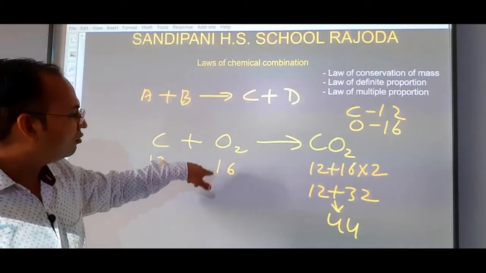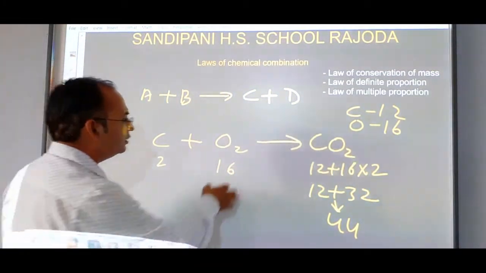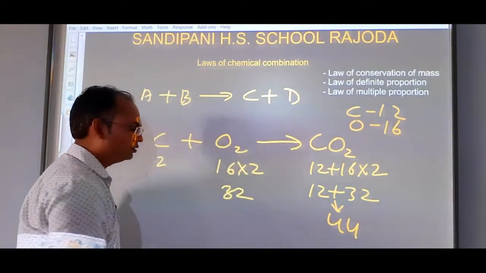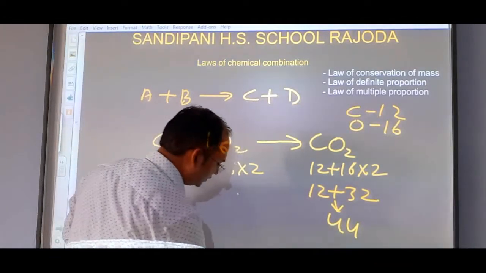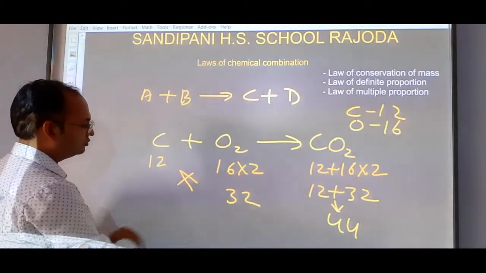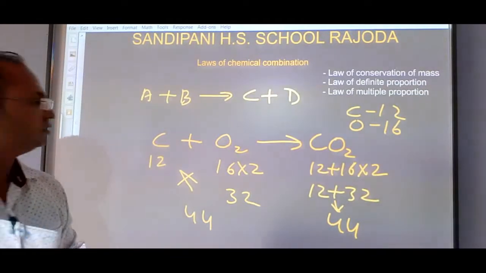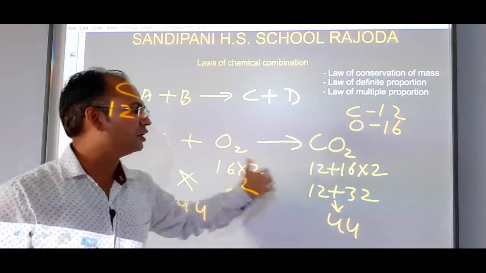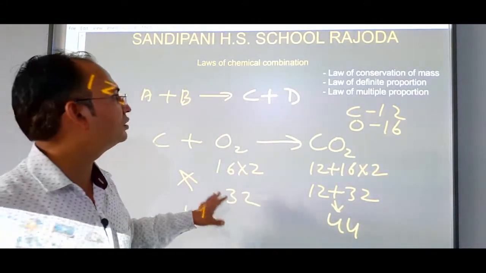Here 16 is the atomic mass of one oxygen and we multiply it by 2, so it also comes to 32. Now if we total the mass of the reactants, it also comes to 44. That means if 44 gram of mass of the reactants combine together, then 44 gram of mass of the product will form. There is nothing new in this law.